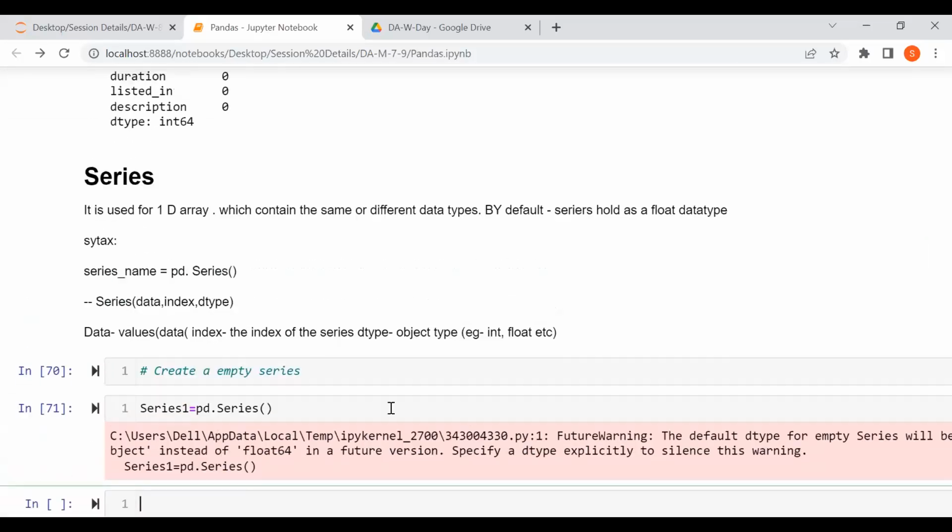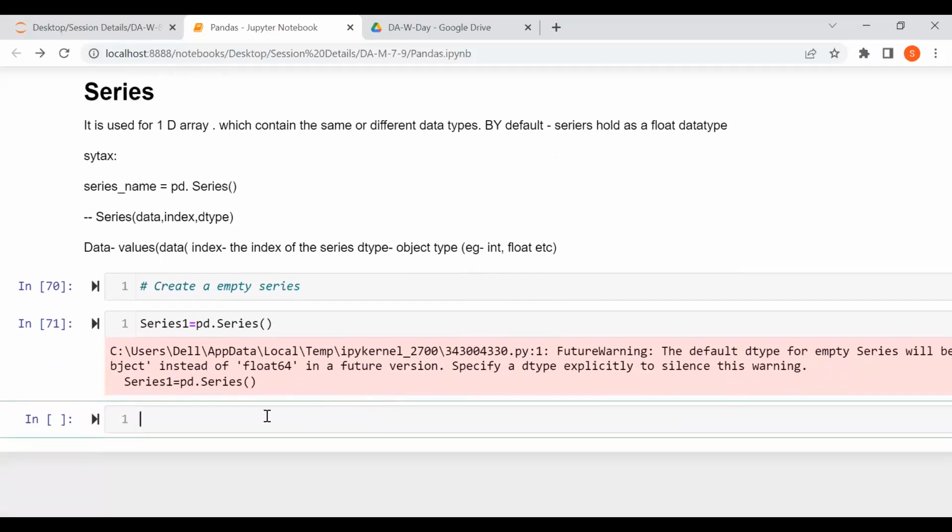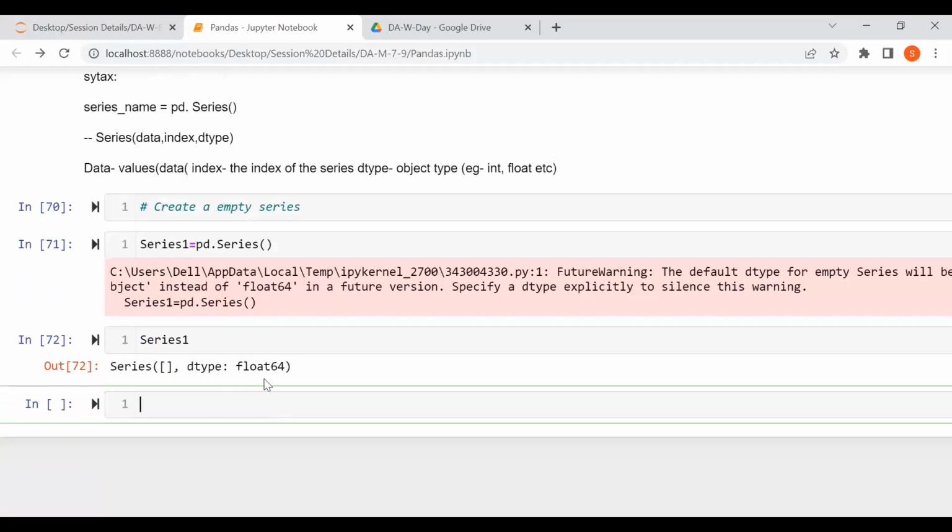See, this is a warning they give because the default data type of an empty series will be there. Let me see. float64. As I told you, if you won't give anything, it will give you float64. That is the empty series.